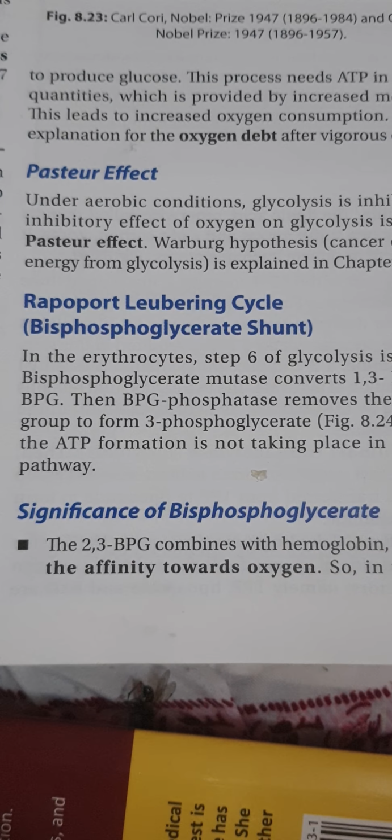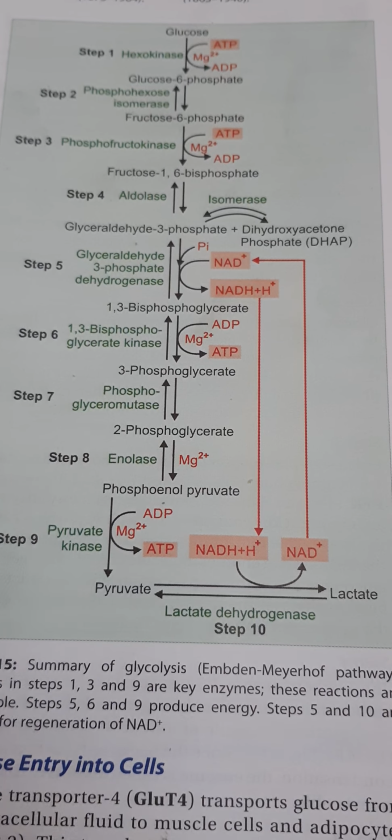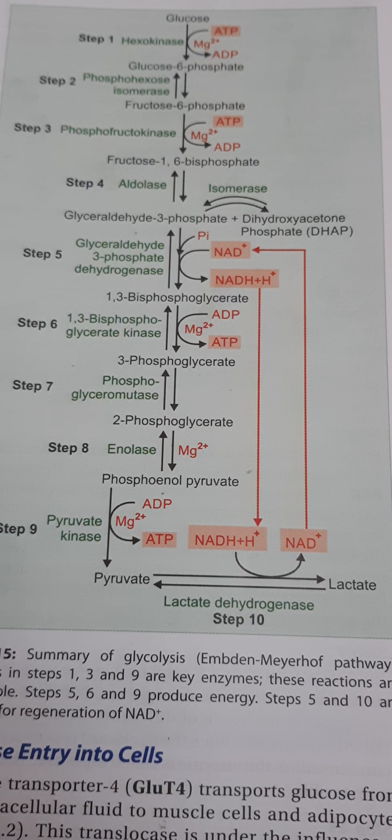One thing I have to mention is that there is a cycle called the Rapoport-Luebering cycle. It is a bisphosphate shunt. So in the RBCs, there is a bypass step operating, at the level of 1,3 bisphosphoglyceric acid, which is converted into 2,3 bisphosphoglycerate by the action of bisphosphoglycerate mutase. This 2,3 bisphosphoglycerate will eventually become 3-phosphoglycerate. But in this reaction, ATP is not synthesized. But there is a significance for this step. So during shunting, you can see 2,3 BPG is synthesized.